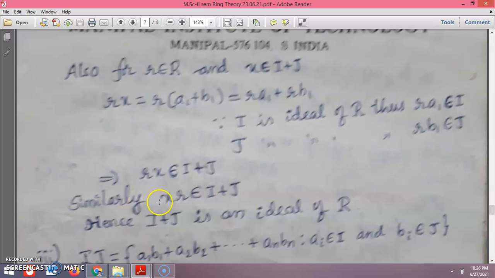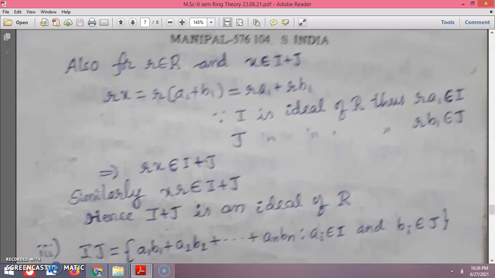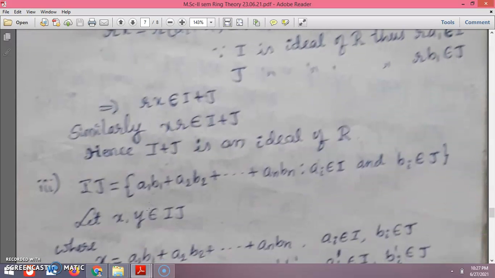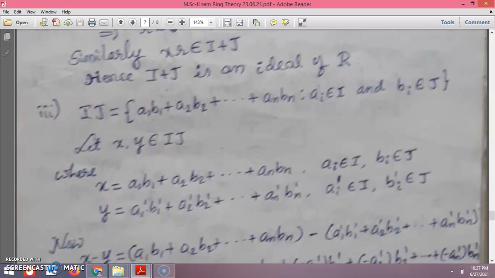Similarly, we need to see that x r also belongs to I plus J. Hence I plus J is an ideal of R. Now we need to show that the product I into J is also an ideal of R.